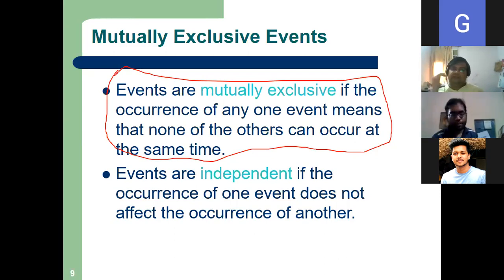I give you another example. Suppose I go to the production department of Maruti, the quality control department, and I choose a car. I don't know which one is defective or non-defective. If I choose any one car, it will be either defective or non-defective.